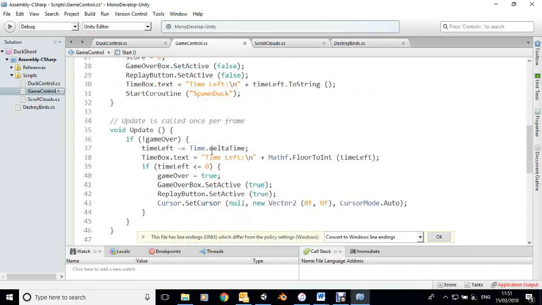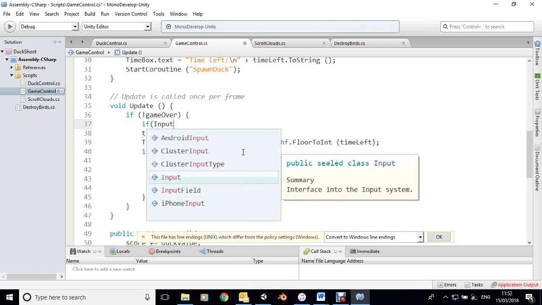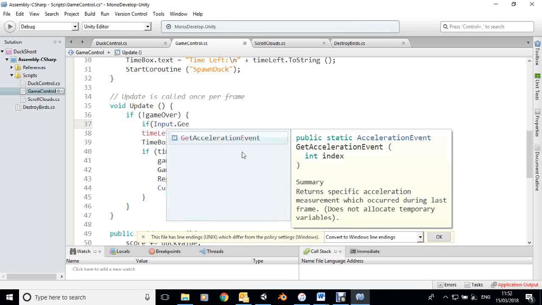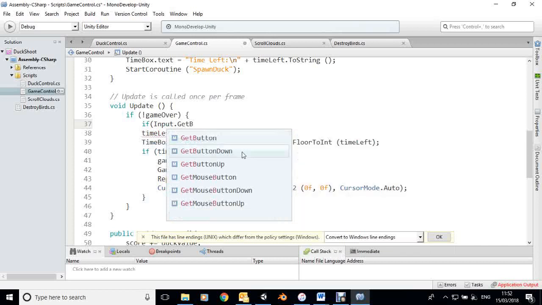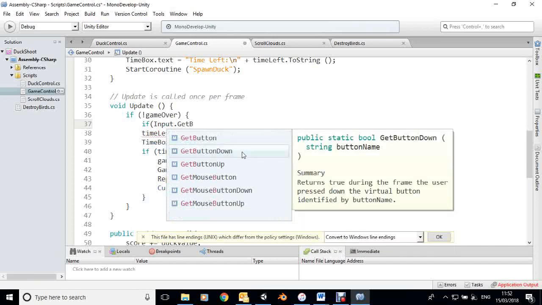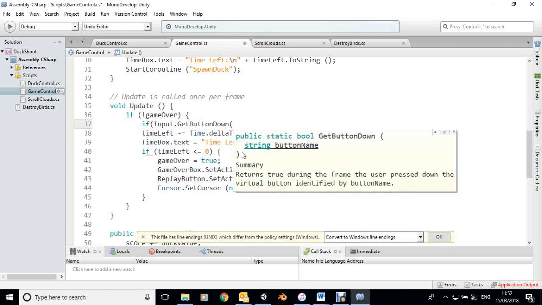And we don't want to bang the gun if the game is over. So after we've determined that the game is not over, if we're pressing the button, now I only want to know if we've pressed it recently. So we've got this if get button down, which means has somebody pressed the button in the last frame, not if we're holding it down at the moment. And we're checking with fire 1.